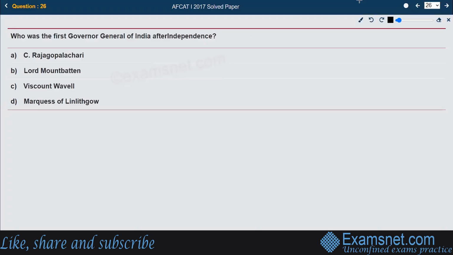Okay, so the question is, who was the first Governor General of India after independence? The right answer is Lord Mountbatten. He was the first Governor General of India after independence. He was also the last Viceroy, and this happened in 1947. He was the last Viceroy, and then he became the first Governor General of independent India.